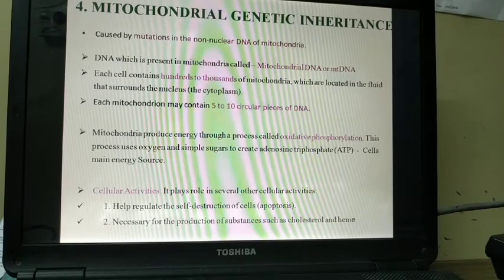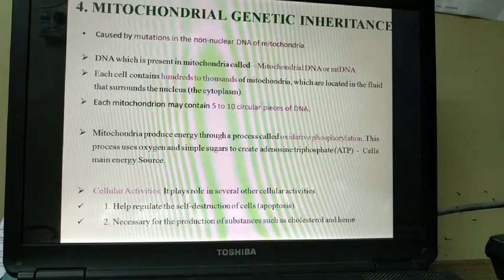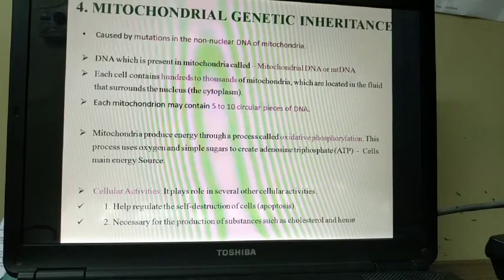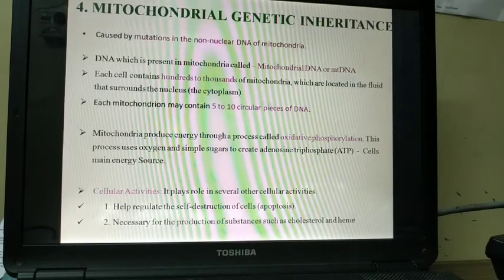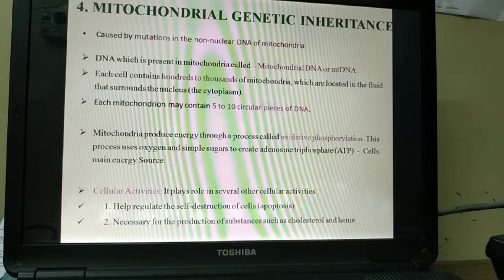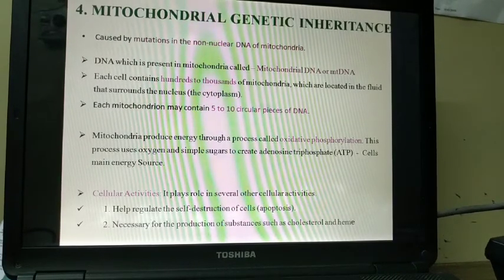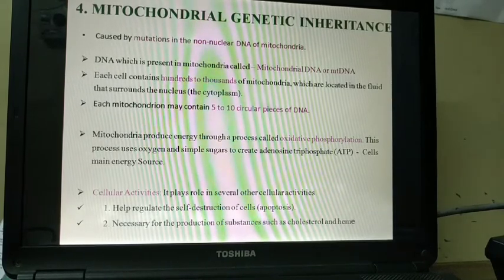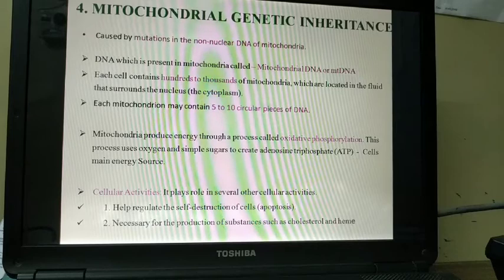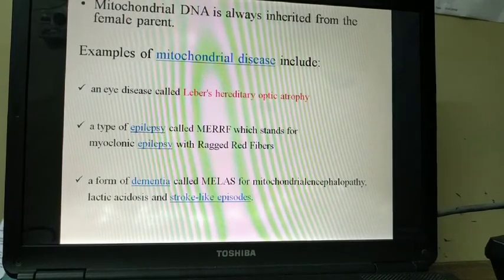What is the main function of mitochondria? It produces energy through a process called oxidative phosphorylation. This process uses oxygen and simple sugars to create adenosine triphosphate, ATP, the cell's main energy source. It plays a role in several other cellular activities, like helping regulate the self-destruction of cells, apoptosis, and is necessary for the production of substances such as cholesterol and heme. Mitochondrial DNA is always inherited from the female parent.